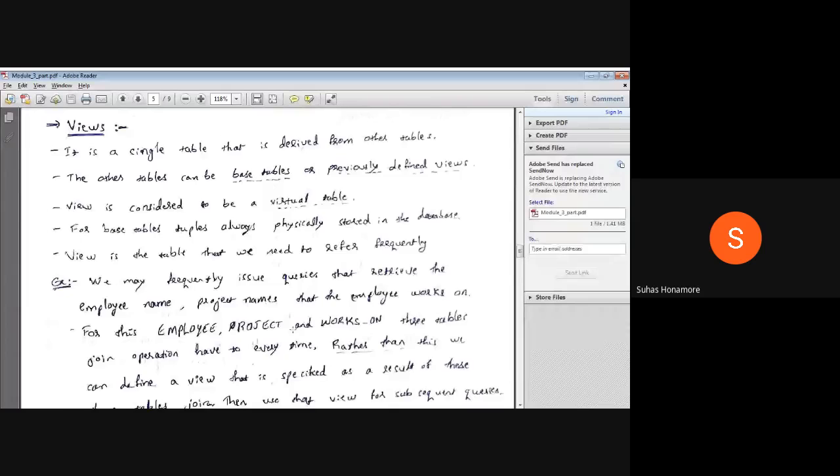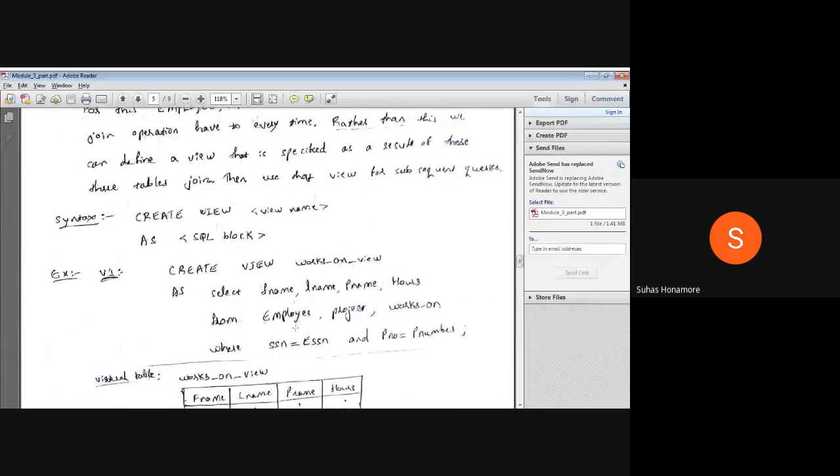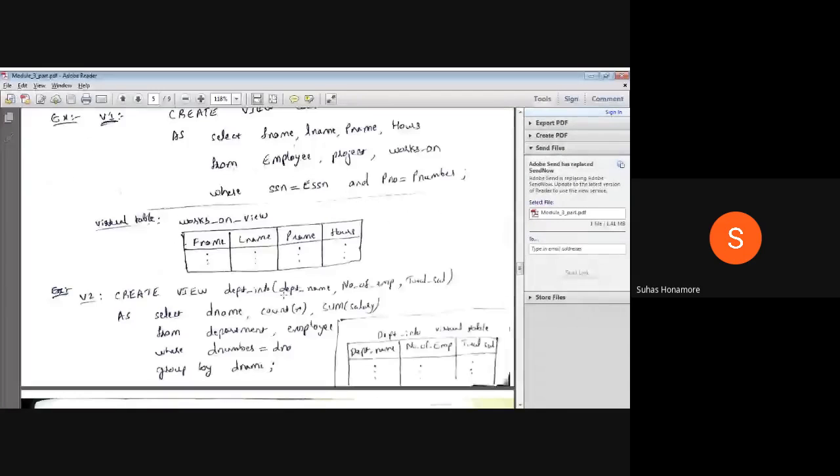Okay, so here we want the employee name and the project he is working on. For that purpose I require three tables: the employee table, the project table, where the project name will be, and the works on table, which contains who is working on which project. So that's why three tables are required.